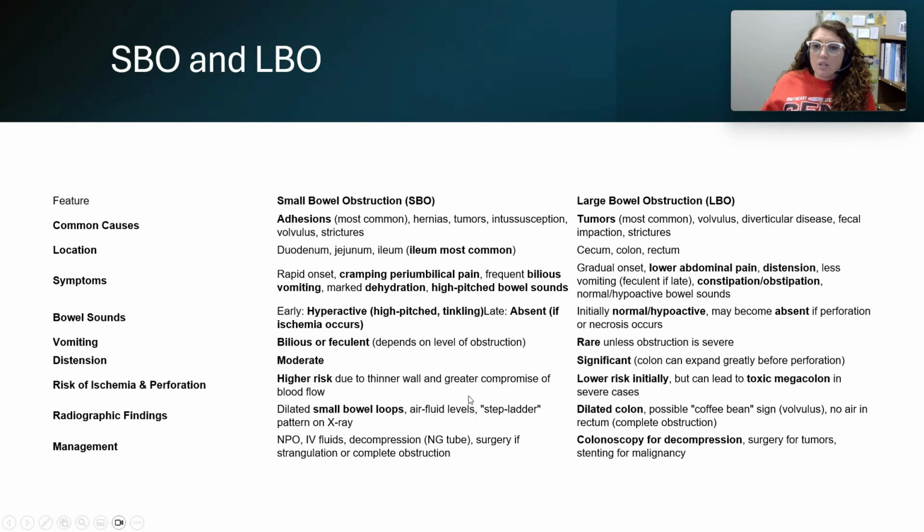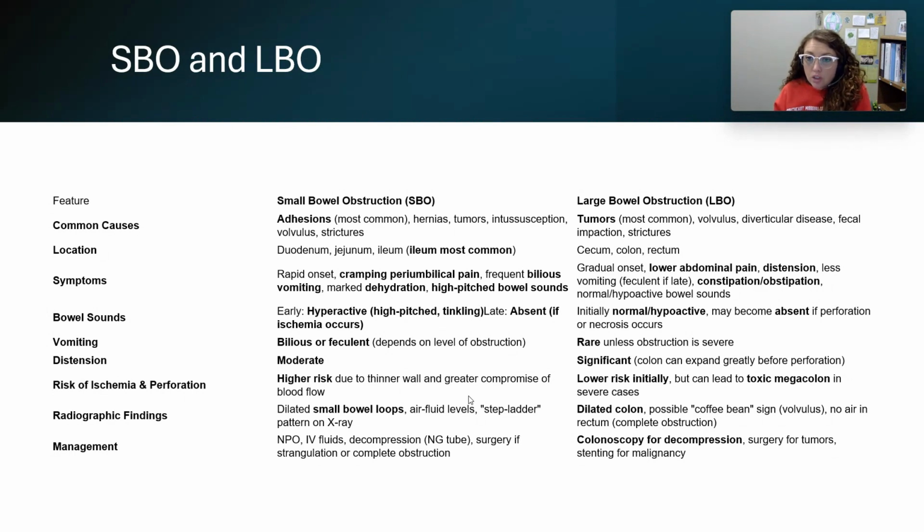So this is just a nice little table that helps differentiate between a small versus large bowel obstruction. When we think about common causes for a small bowel obstruction, your most common are adhesions, but you can have hernias, tumors, intussusception, volvulus or strictures. The most common causes of a large bowel obstruction are tumors, but then diverticular disease is another common cause, fecal impactions, and strictures.